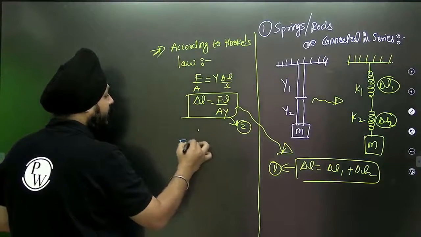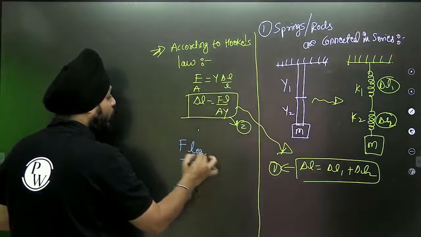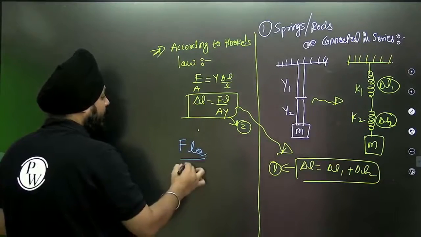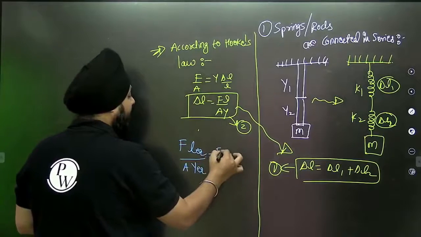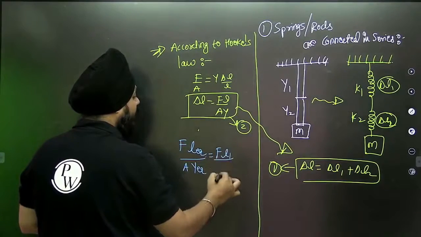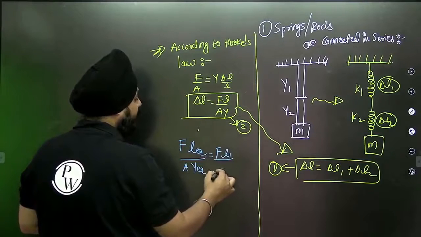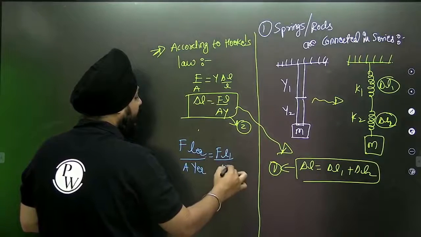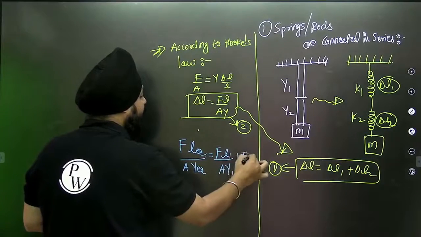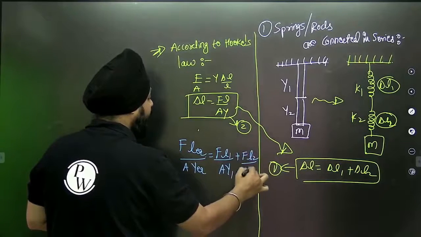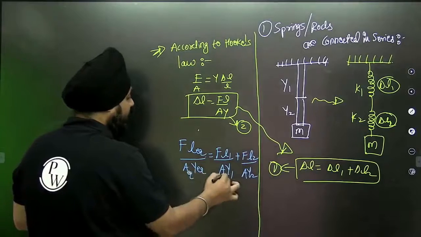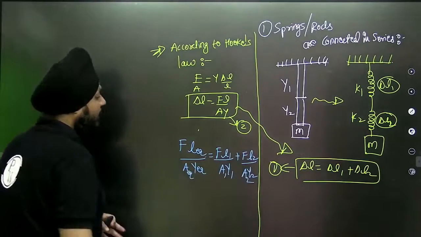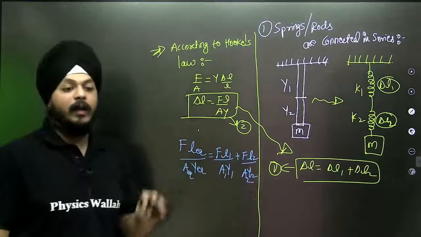F times L equivalent divided by area times Y equivalent is F times L1 divided by area times Y1, plus F times L2 divided by area times Y2. Here A equivalent is A1 and A2. This is the general formula.